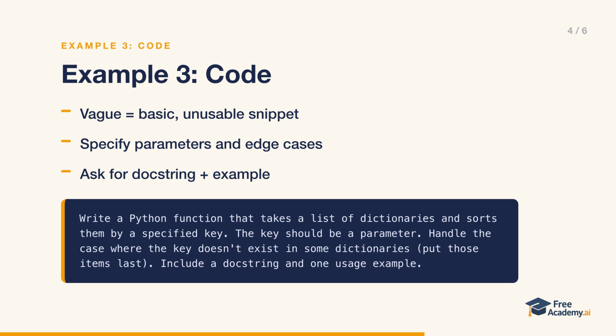That's the difference between toy code and production-ready code. The specific version produces something you can drop straight into a project. The vague version produces a basic example you have to rewrite. Even with code, the more you spell out the requirements and the edge cases, the better the result.